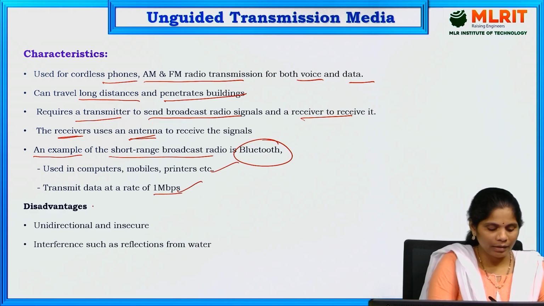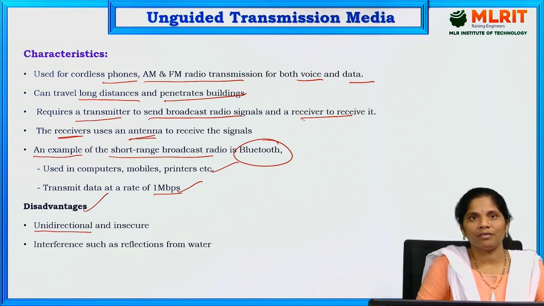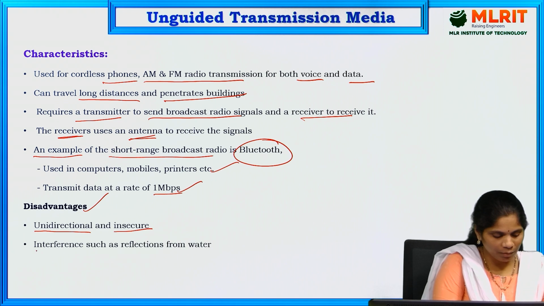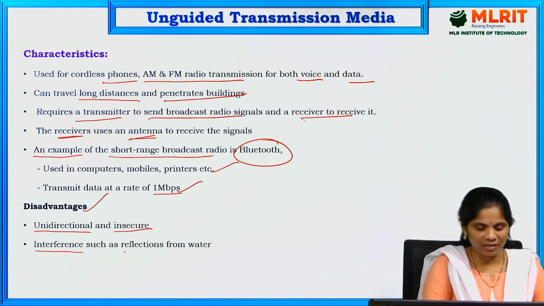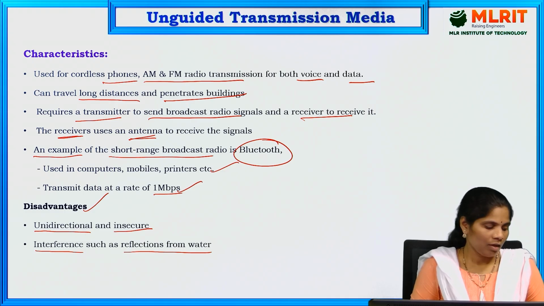And what are the main disadvantages of radio signals? It is omnidirectional and insecure. That is a disadvantage. At the same time, there may be interference, such as reflections from water. That is also one of the disadvantages of radio signals.